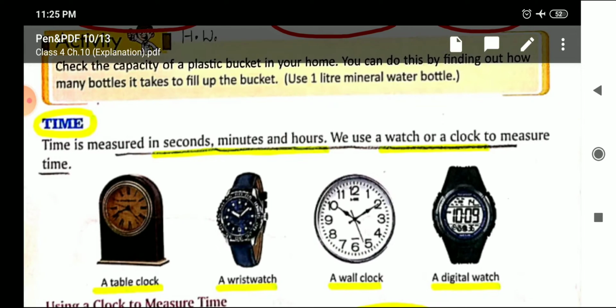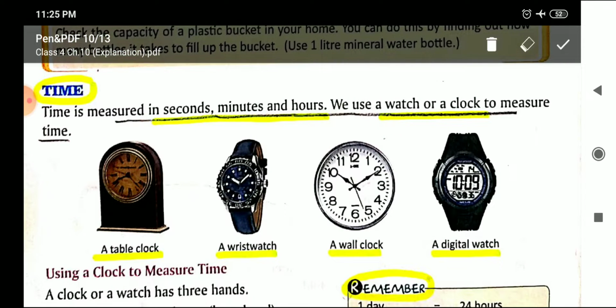Now today's topic is time. Now you know very well, in our daily routine we measure time using the clock, the wall clock or the alarm clock or the wristwatch. So time is measured in seconds, minutes and hours. You know there are 3 needles in the clock: second, minute and hour. So these are the units to measure time: second, minute and hours.